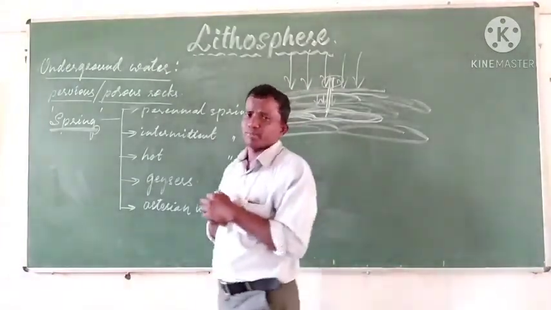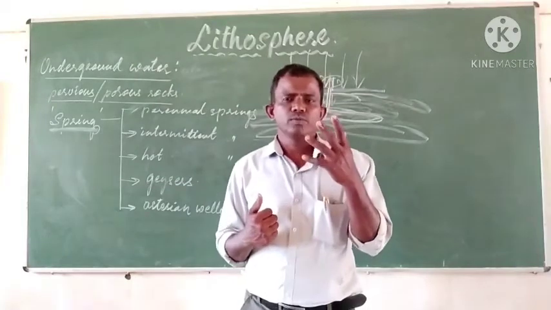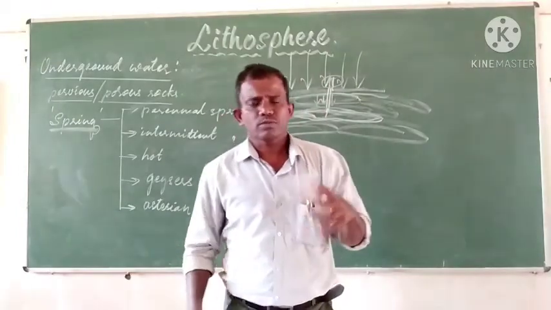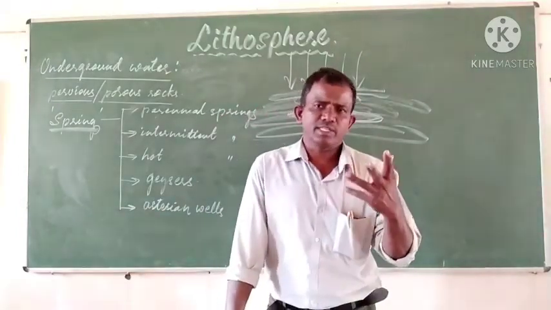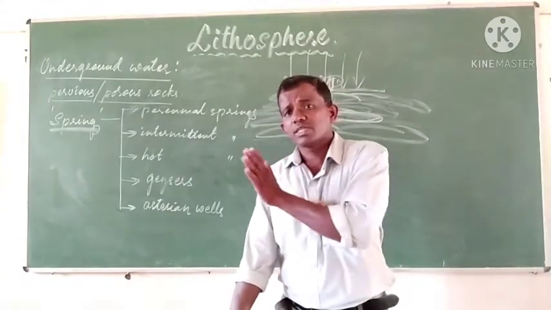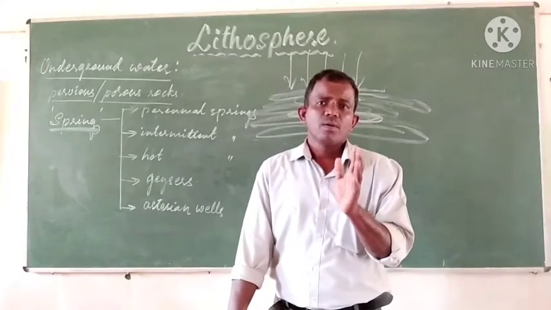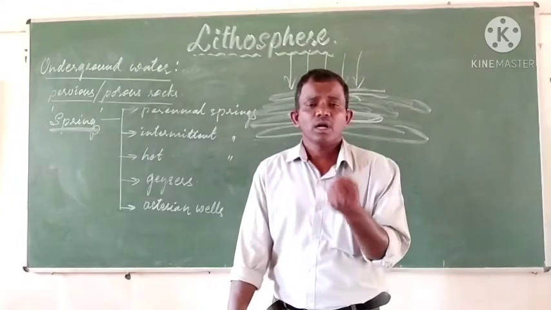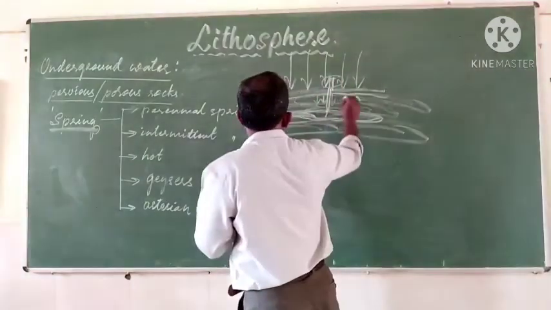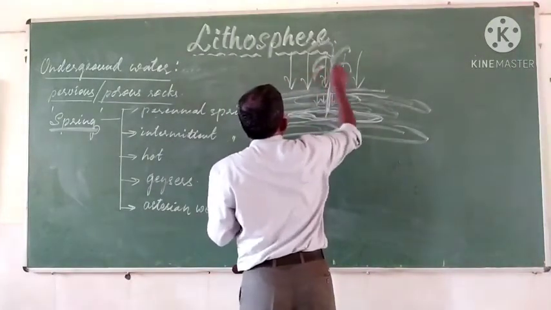And geysers. You must be familiar with the geyser that we install in our bathrooms for heating water, gas geysers or electrical geysers. But it is not that. This geyser is a kind of spring where the hot water comes out in the form of a fountain, in the form of a jet. The underground water itself comes out like a fountain.